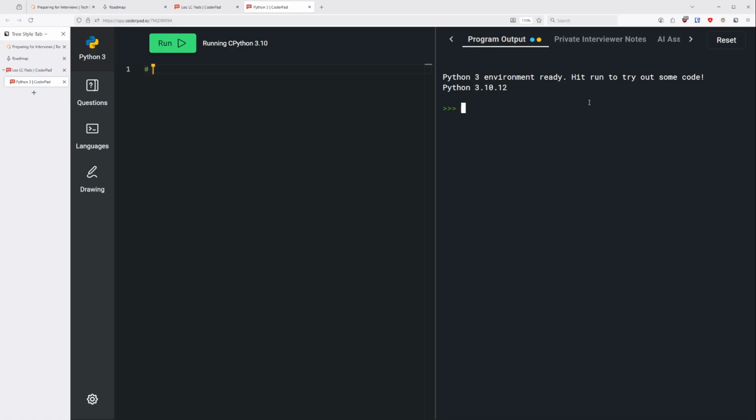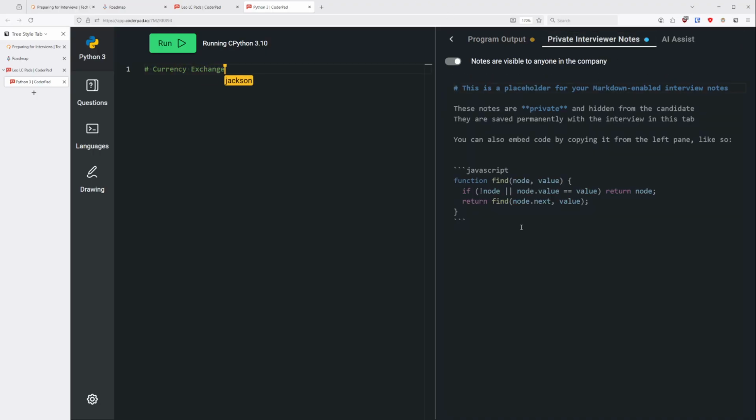Okay. So our problem today is going to be designing a currency exchange. The currency exchange is going to be a system which is going to have two users, two personas. It's going to have an end user, and it's going to have the owner or the bank. Let's call it the bank. So it's going to be end user and the bank. And these two people are going to have different requirements.